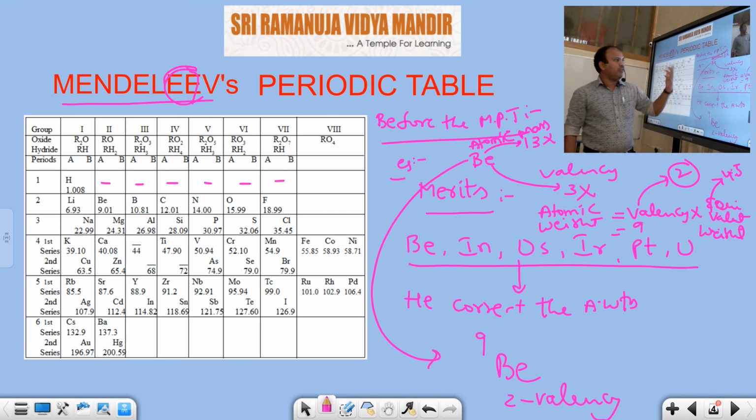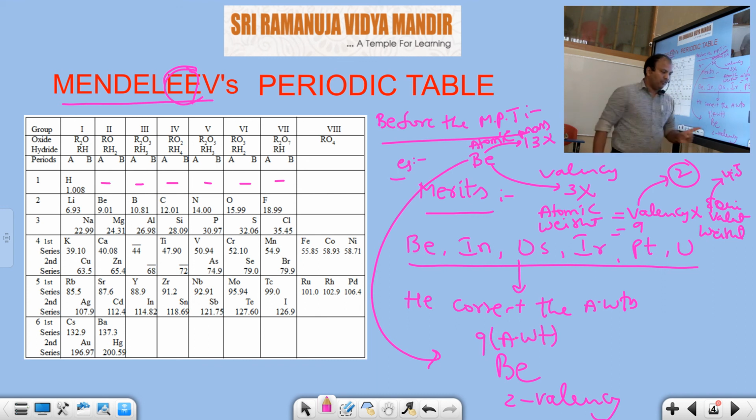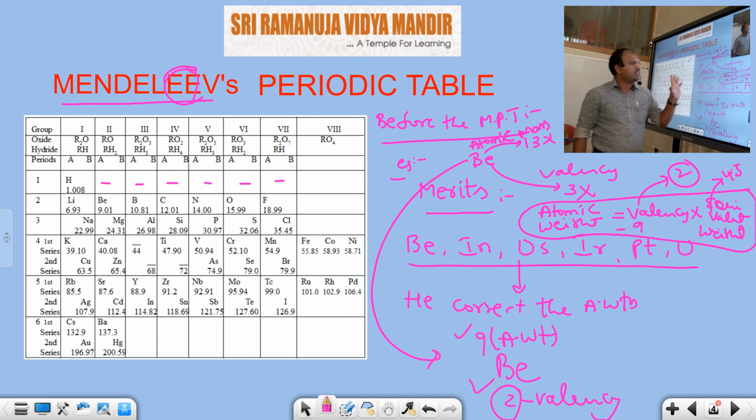Before Mendeleev, everyone expected that beryllium atomic weight is 13 and valency is 3. After that, it was modified by Mendeleev. He found that beryllium atomic weight is 9 and valency is not 3 but 2. So this is corrected by the formula: atomic weight is equal to valency into equivalent weight. This is a merit of the Mendeleev periodic table.